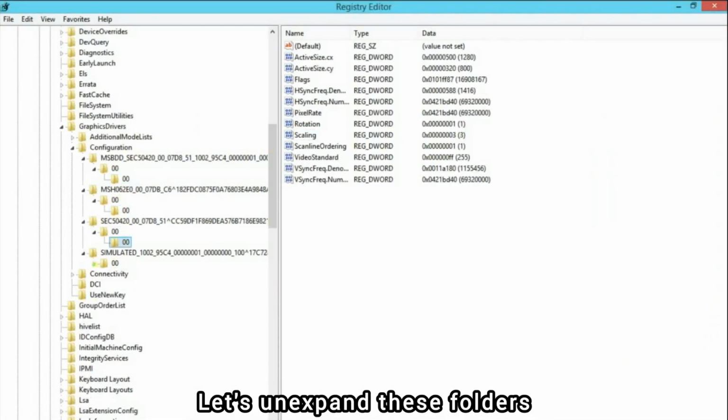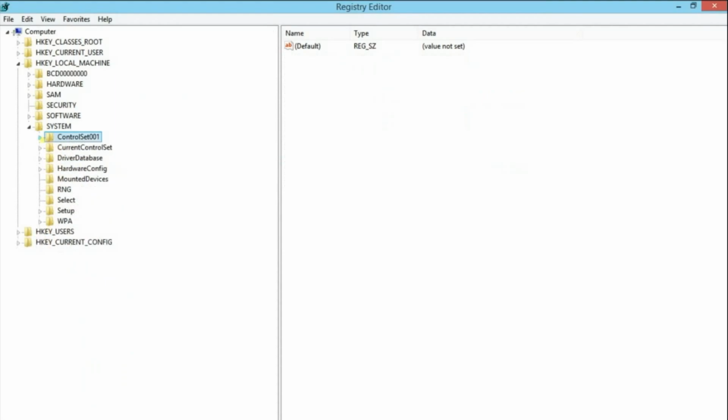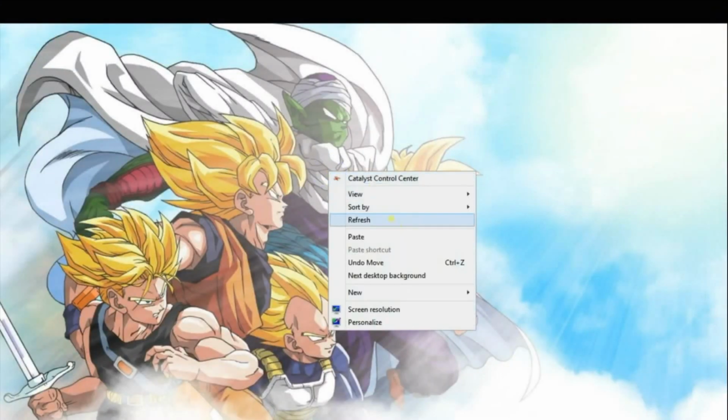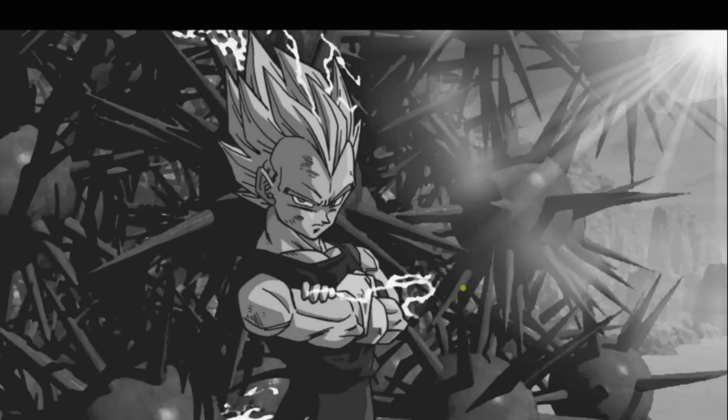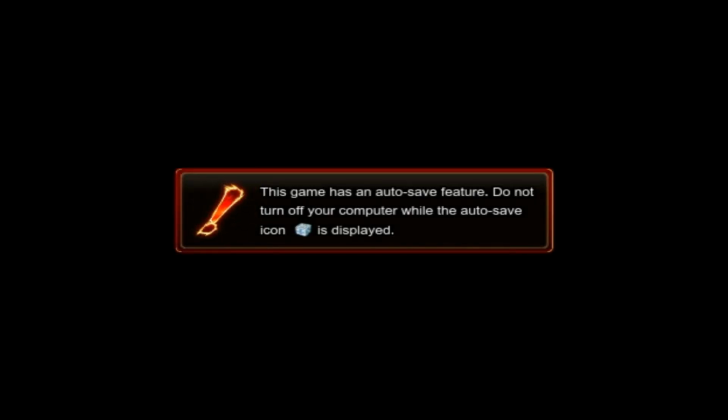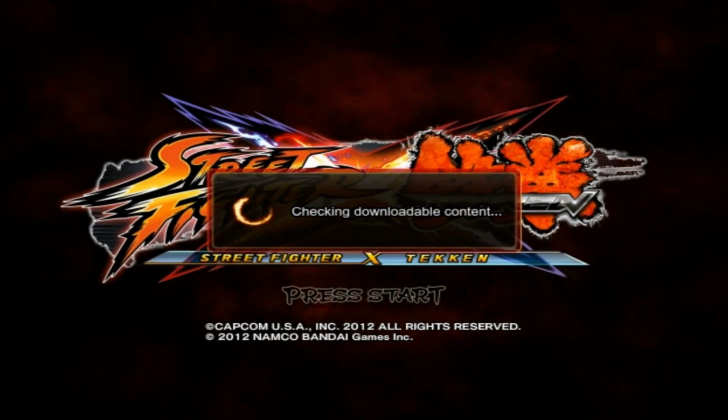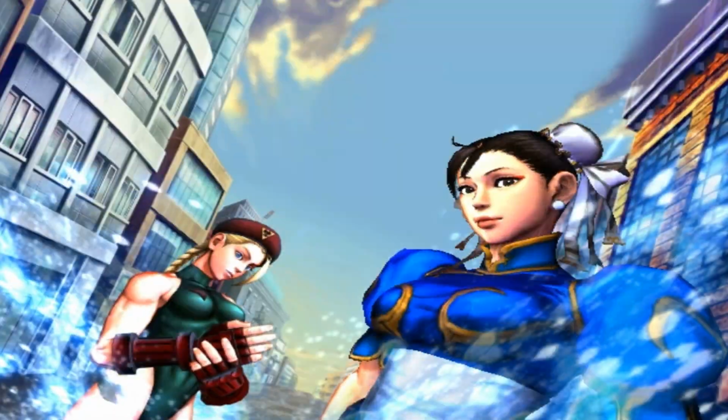Let's unexpand these folders and check out the game. The game screen is fully displayed now, so you can enjoy your favorite games in full screen.